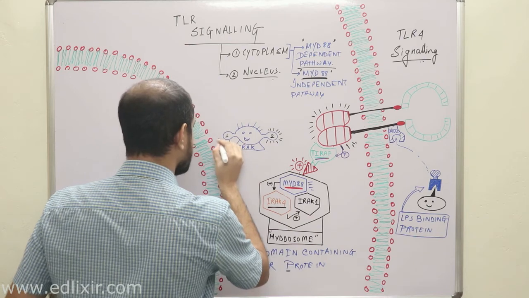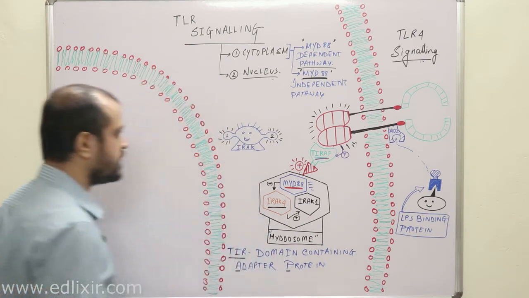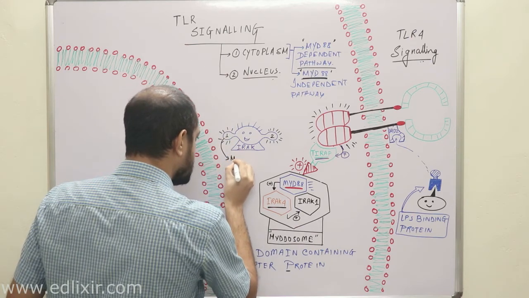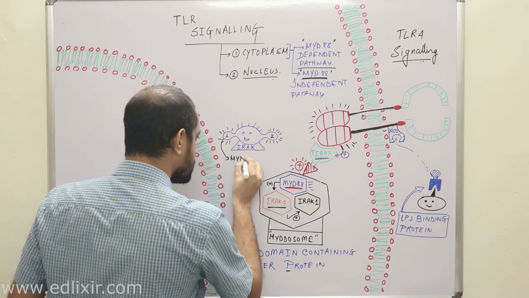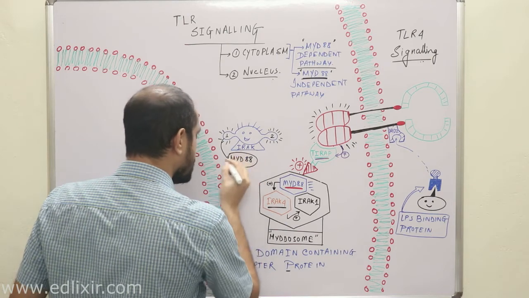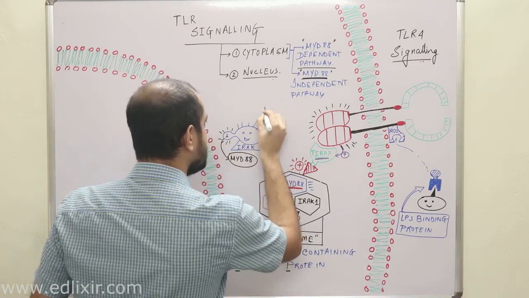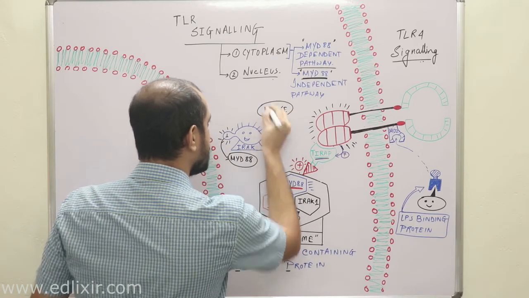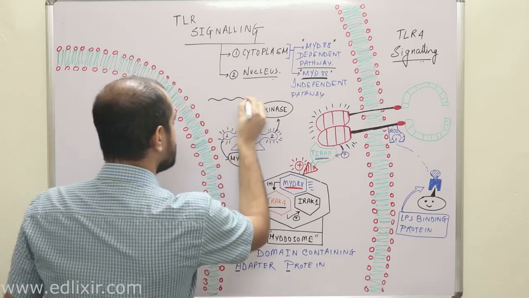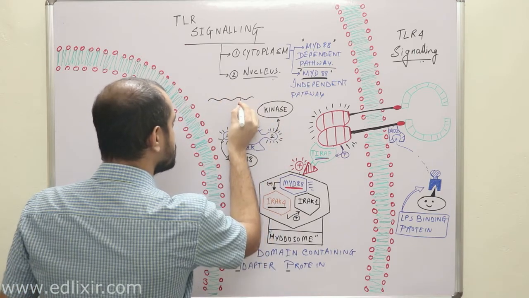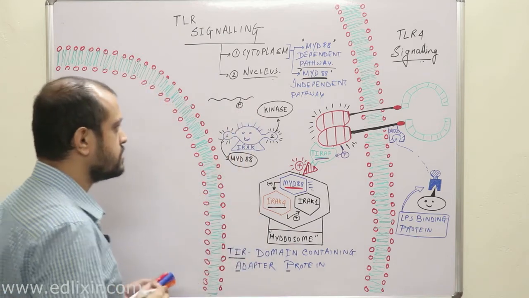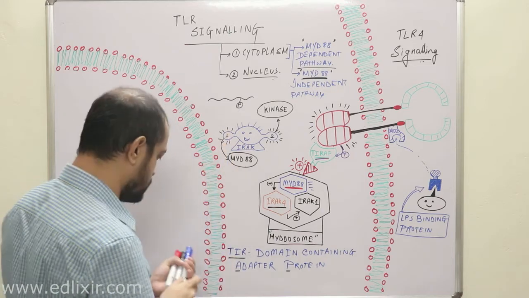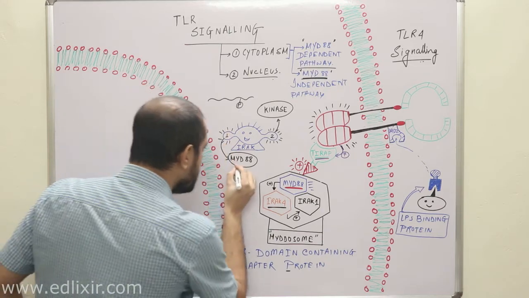Now listen with all your attention. There are actually two hands of IRAK. With its first hand, IRAK interacts with MyD88. Clear? And this second hand is actually a kinase domain. That means this second hand can introduce a phosphate into a protein. So this second hand is the kinase domain, and this first hand interacts with the MyD88 protein. Clear?